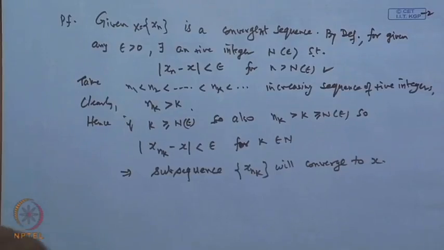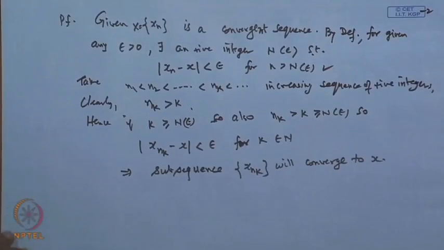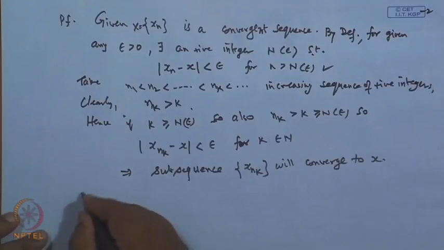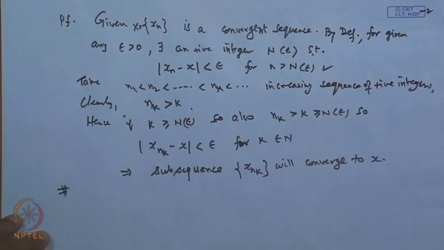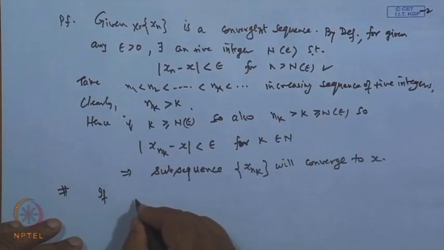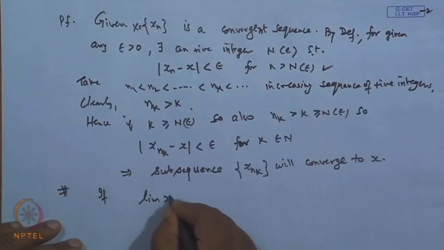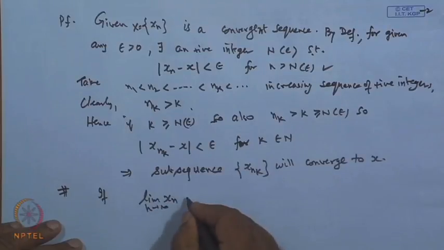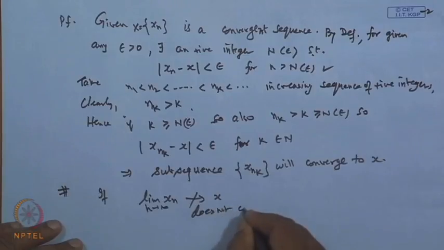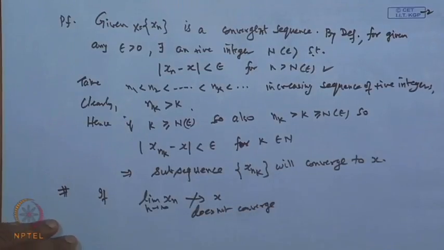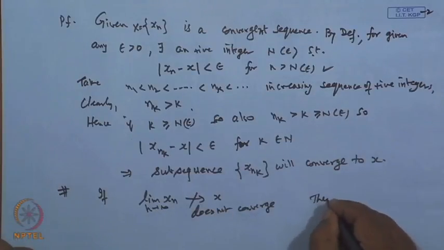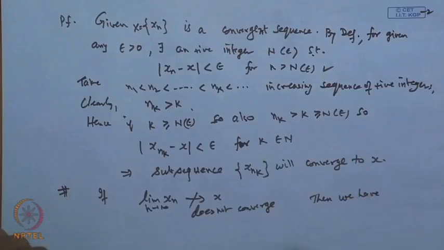Let us see the criteria for divergence of a sequence. If the sequence x_n, or the limit of x_n as n tends to infinity, does not converge to x, or the limit fails, then we have the following equivalent criteria.